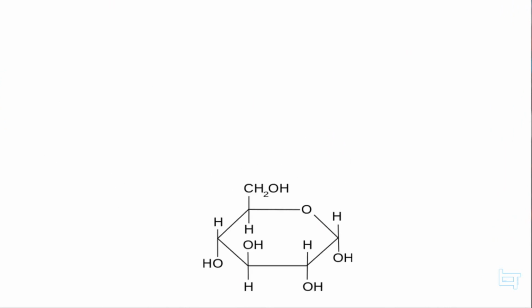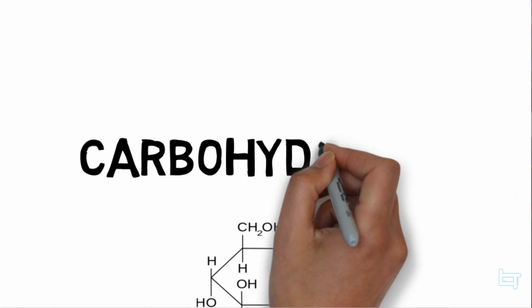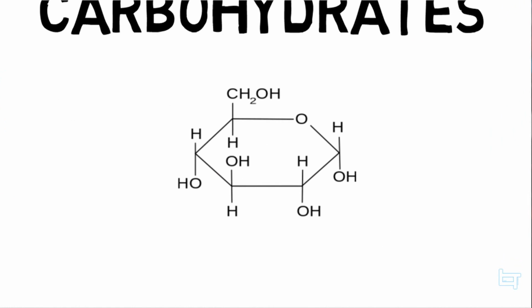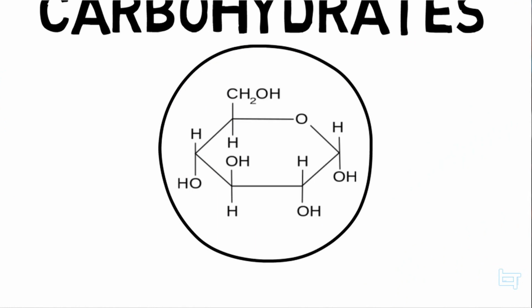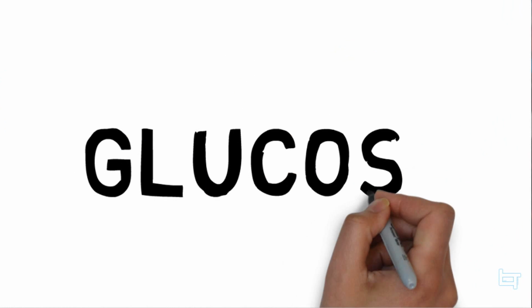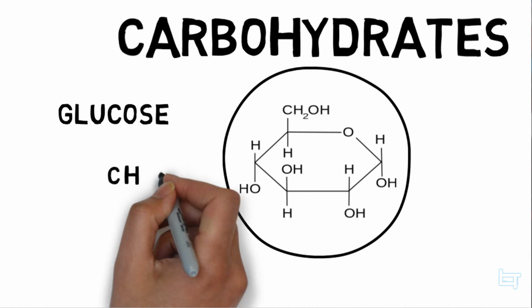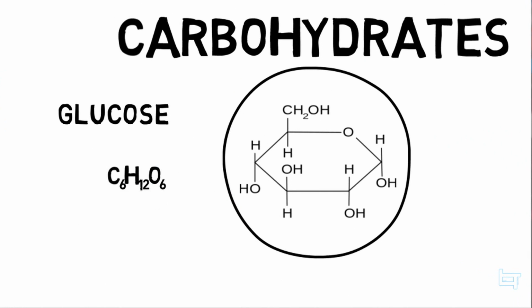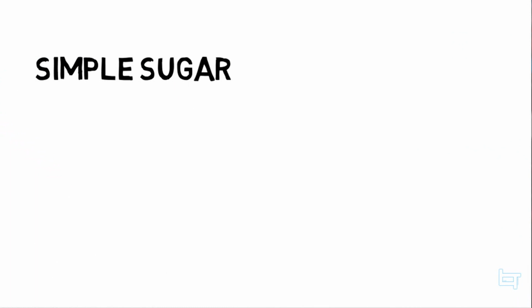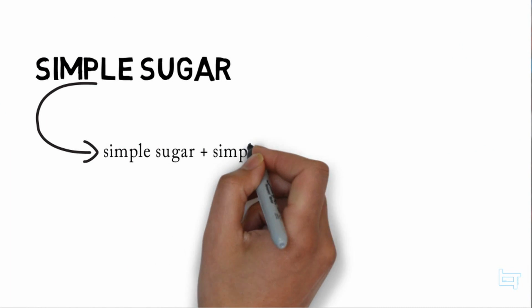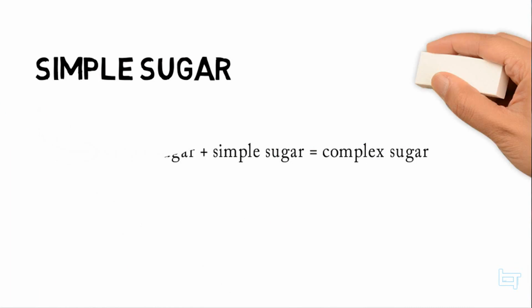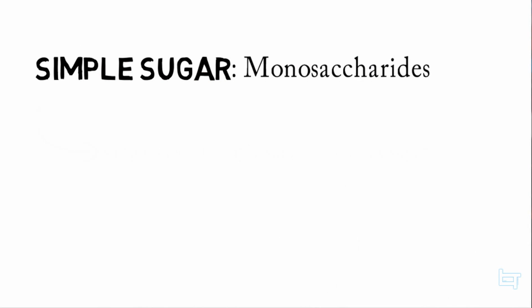Well, if we look at it at a molecular level, we will see these small molecules combine together. Now, what do these molecules make up? Well, these are called carbohydrates, which is a macromolecule. Now, this molecule over here is the basic or the most common structure of a carbohydrate, and it's called the glucose molecule. I know you've heard this. Many people just call this sugar, but this is actually a simple sugar, which means it can combine to form more complex sugars. These simple sugars are also known as monosaccharides.